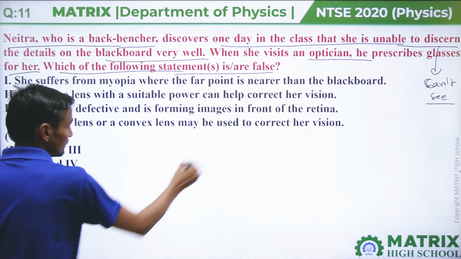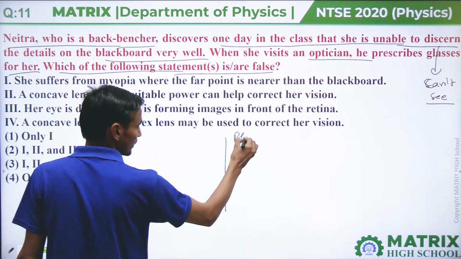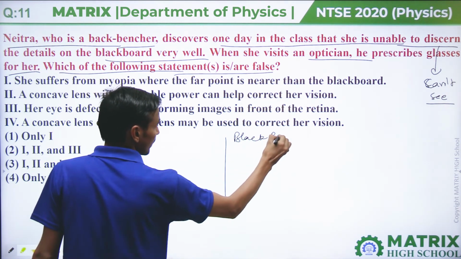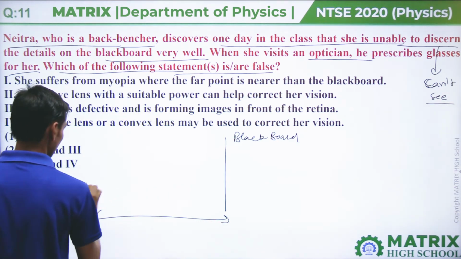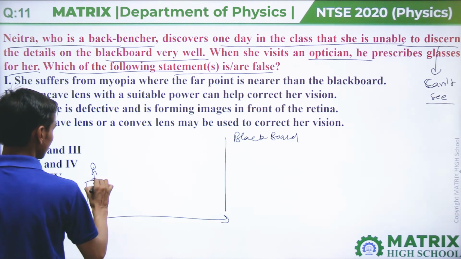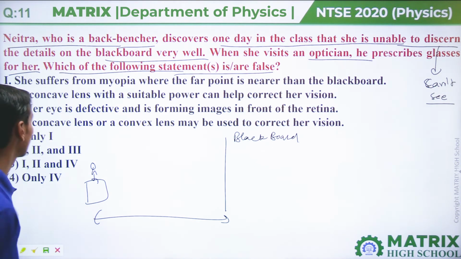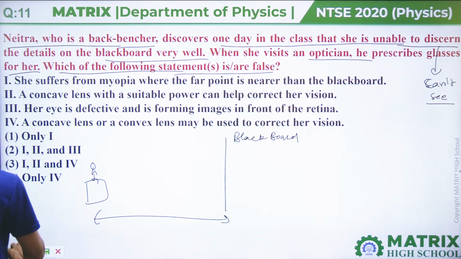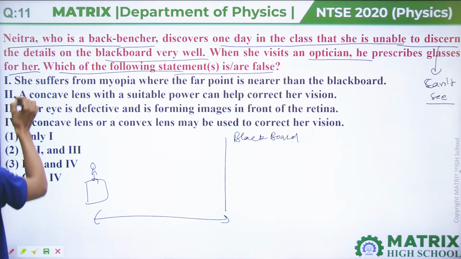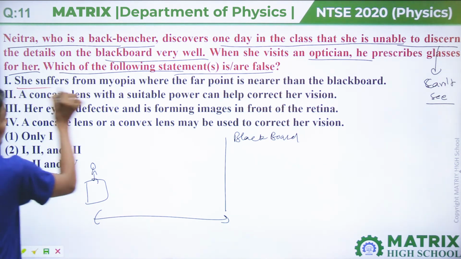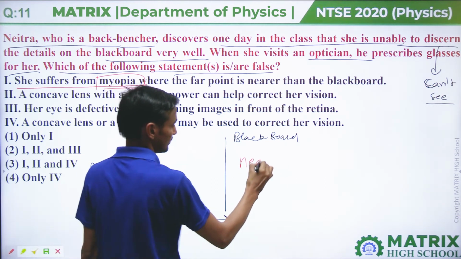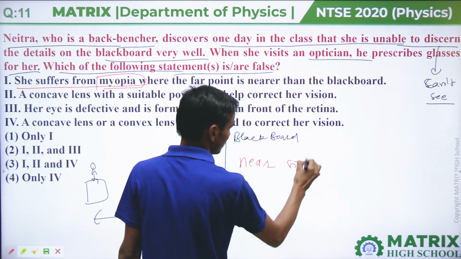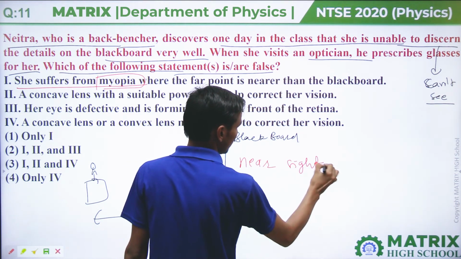Then there is a blackboard here. And backbencher means she is sitting at some distance. Netra is sitting at some distance. Then the first statement: she suffers from myopia. Myopia means nearsightedness.